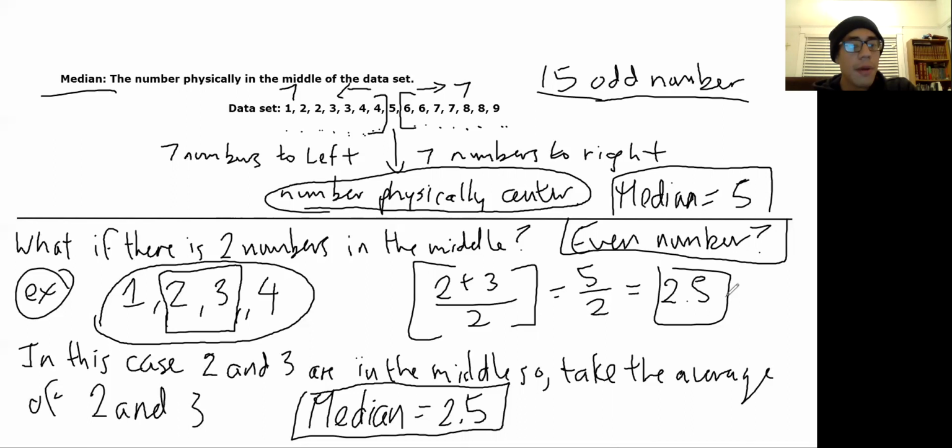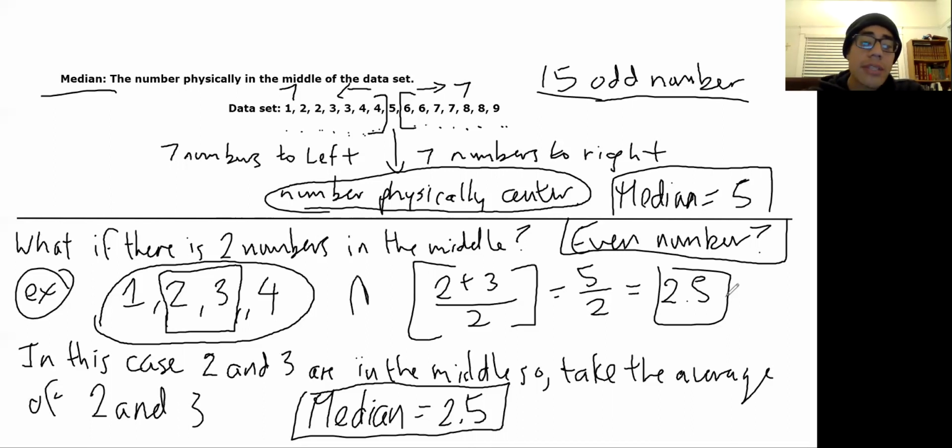If you can figure it out by doing it in your head, that's okay. But just know that when the numbers get bigger and crazier, you're going to want to actually do this fraction because it helps keep everything in order. Like I said, it's the beginning right now, so it may not seem very complicated, but it can easily get more complicated as we start dealing with decimals or we start dealing with fractions. So anyways, here the median is 2.5.